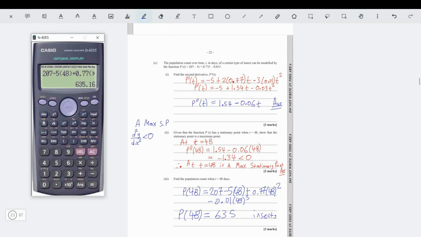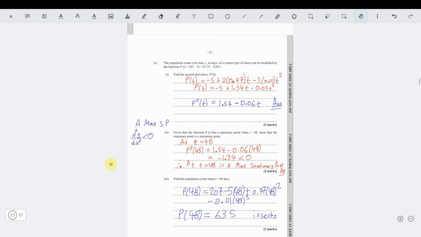Alright, make sure we didn't put in any error in the calculator. Always check it. 0.77, 48 square. Good, we didn't put any error in the calculator, so we're good. Alright, so that is that. 635 insects. Nice.